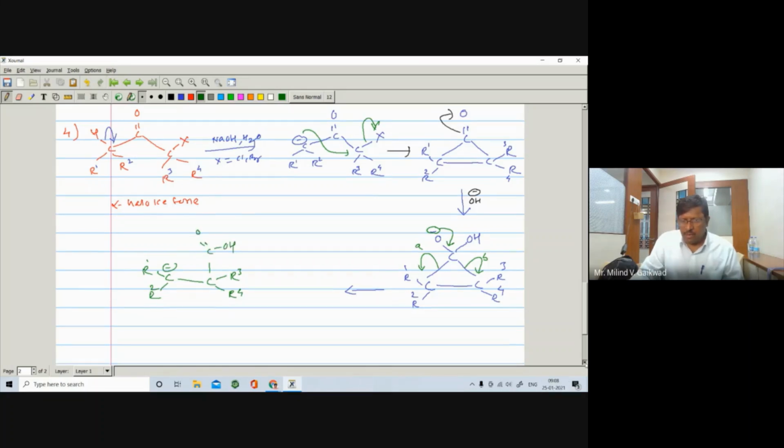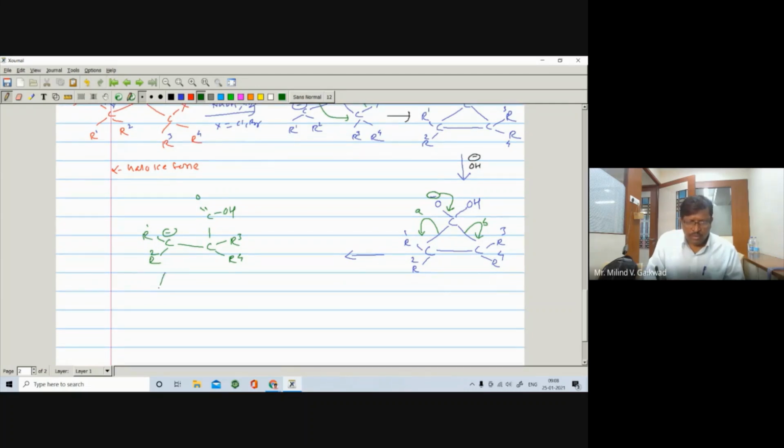Further it undergoes protonation, and you are getting the corresponding compound: R1, R2, and here is the H, and here is your COOH, and here is your R3 and R4, right? So it is possible when the reaction takes place by path A.